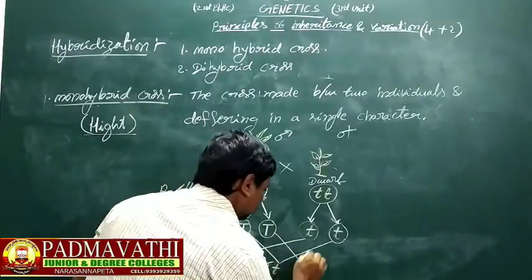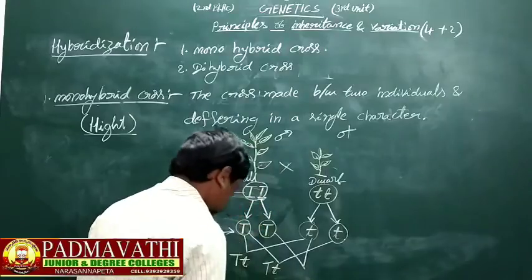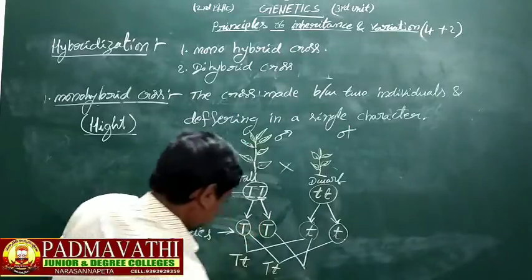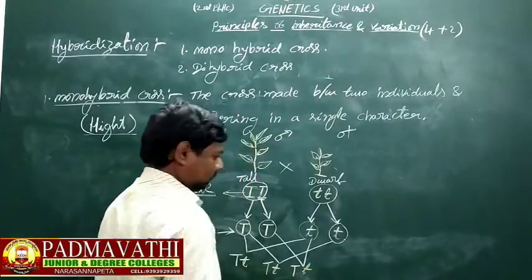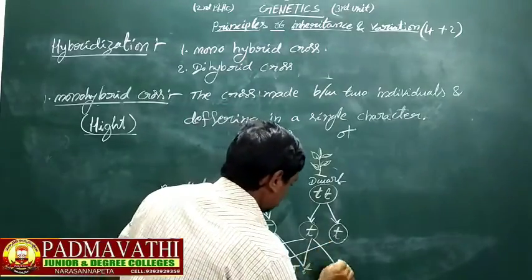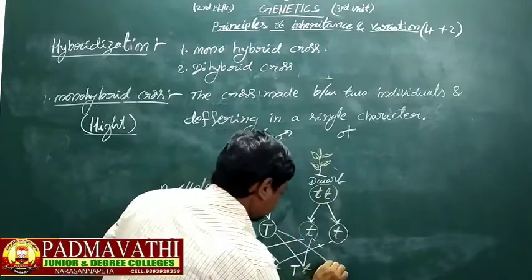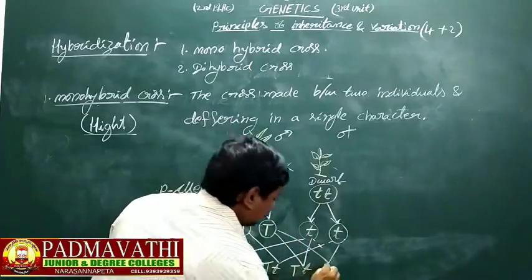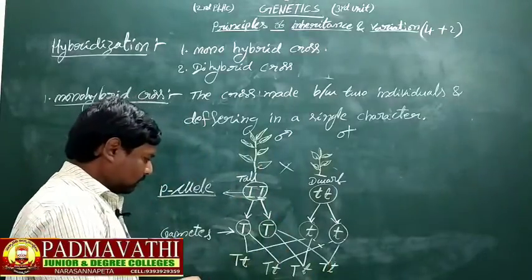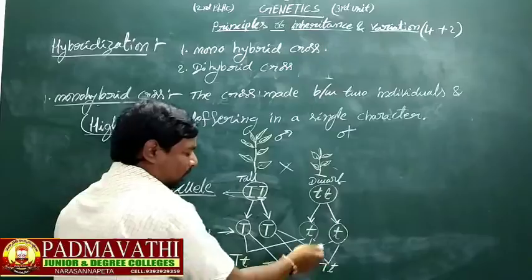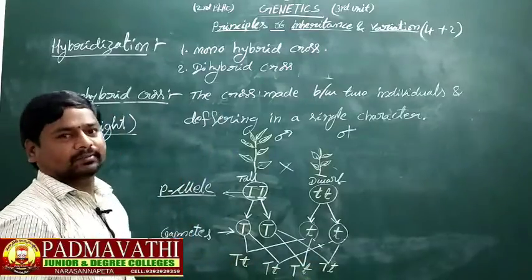Here big T, small t. So four plants are produced in the generation.